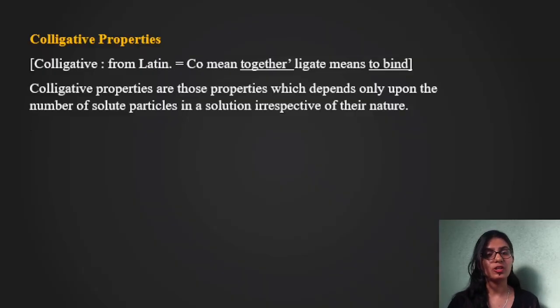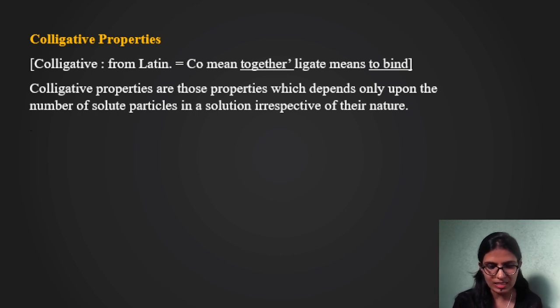So here we have colligative property. So what is the meaning of this colligative property? According to Latin, co means together and ligate means bind. So binding together. This is the meaning of colligative property. So what does property mean? Generally, property means its characteristics, right?